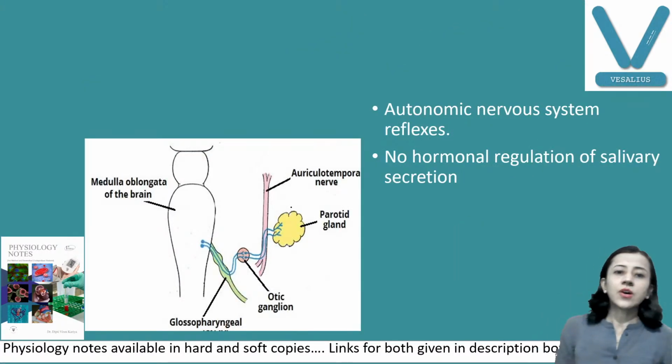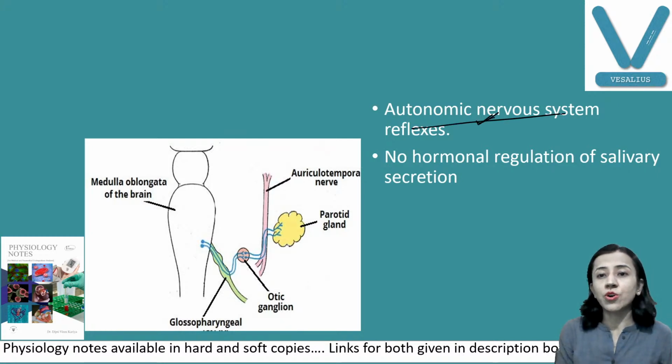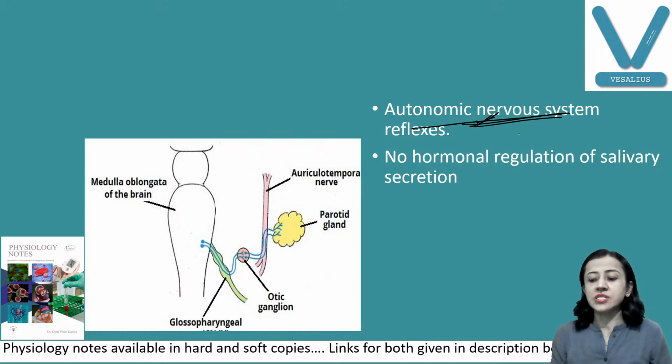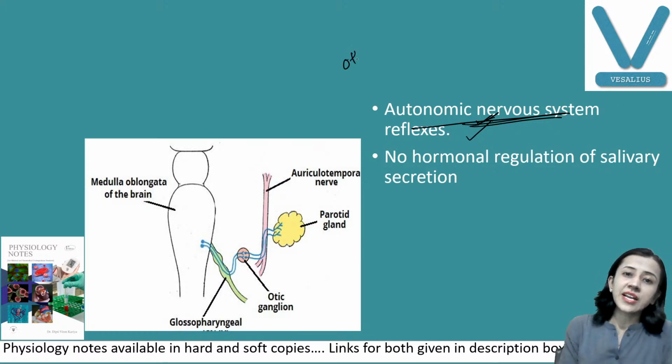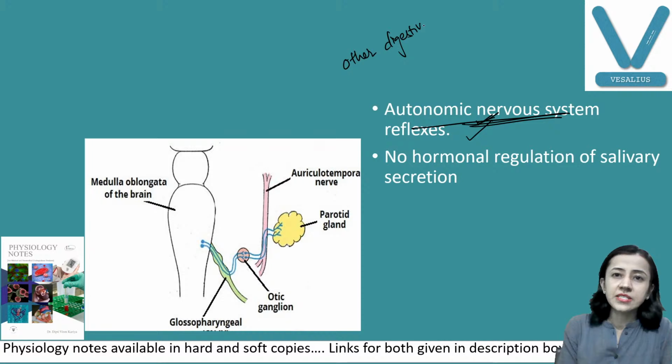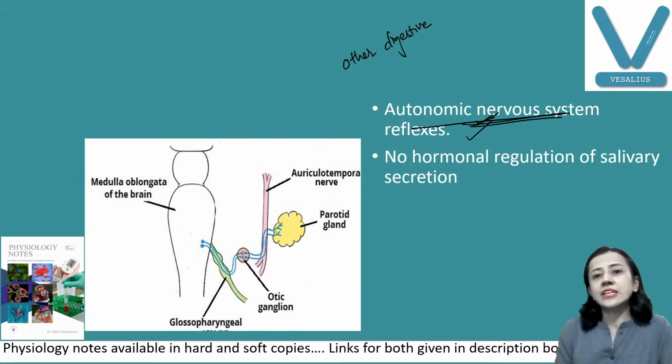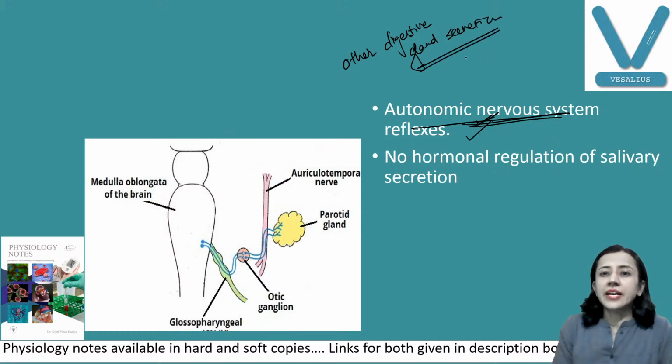So you can see here, salivary secretion is always regulated by the autonomic nervous system. There are various reflexes in the autonomic nervous system. They regulate salivary secretion. Very important point here: other digestive glands, which we will discuss in detail, like your pancreas, like your gastric glands and so many glands, their secretions are regulated in two ways.